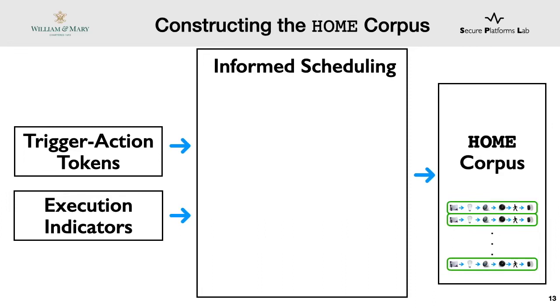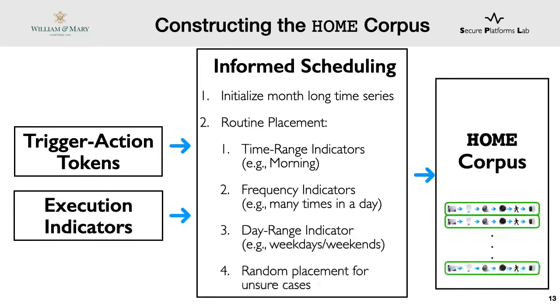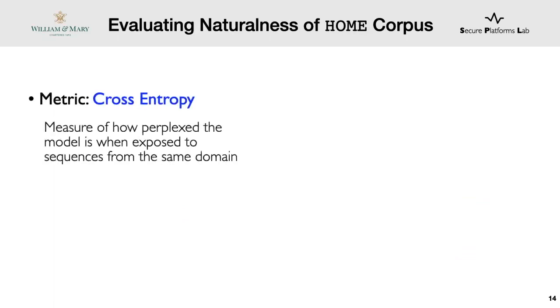To get home automation sequences, we perform informed scheduling. In this process, we initialize month-long time series, place routines based on time readings, day readings, and frequency indicators. And for the routines where users weren't sure, we randomly distributed them in the sequence. Finally, we combine home automation sequences of all the users to create home corpus. So now that we have home corpus, we need to establish that home automation sequences are natural before we use the model for prediction. That is why we test the naturalness hypothesis, which is the foundation of this work.